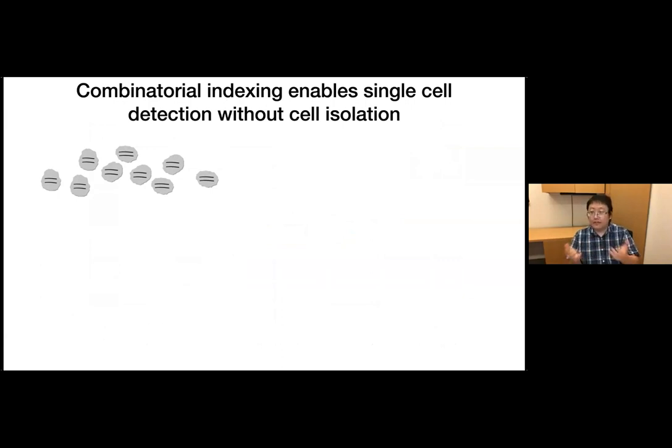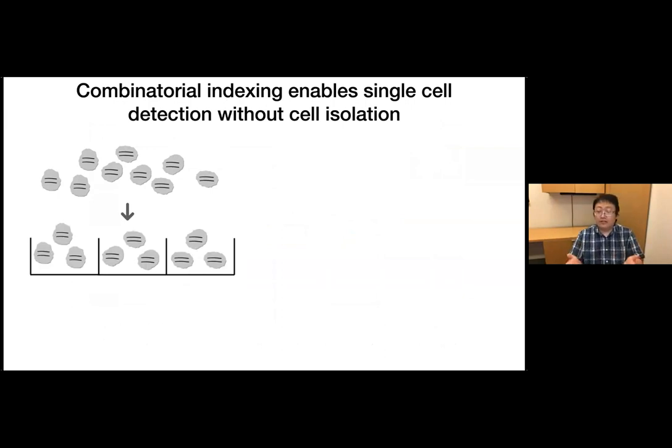For the first step, we split the cells into a multiple-well plate. And for each well, we actually have tens to thousands of cells. Then we can barcode the molecules in each cell with a well-specific barcode. You can see here, for example, the cells in this well will receive the same barcode.